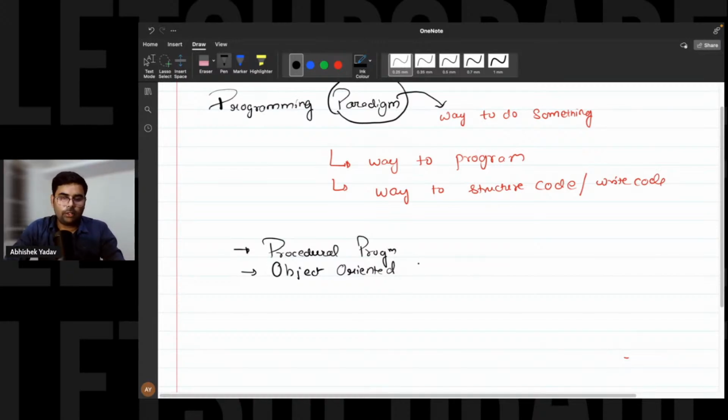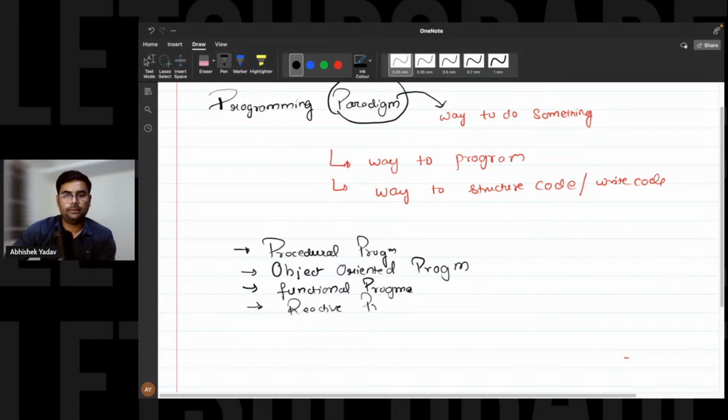That is your procedural programming, object-oriented programming, right? And your functional programming, and your reactive programming, okay?